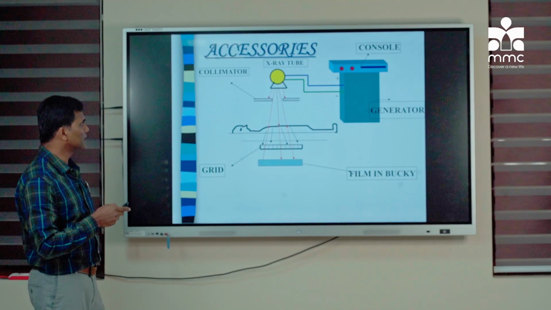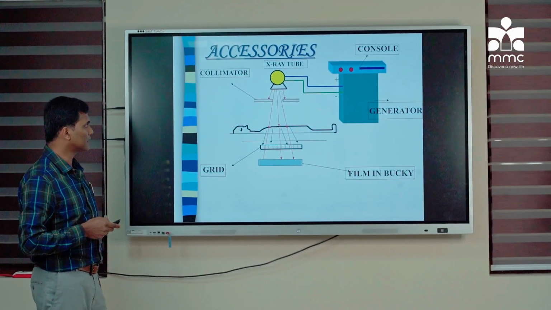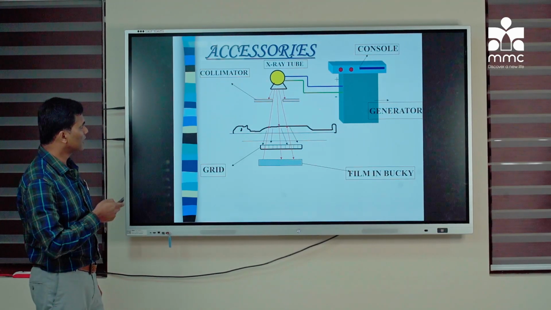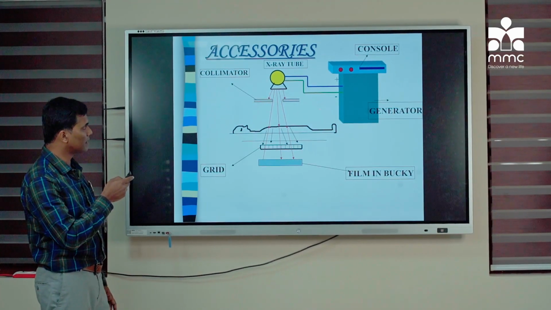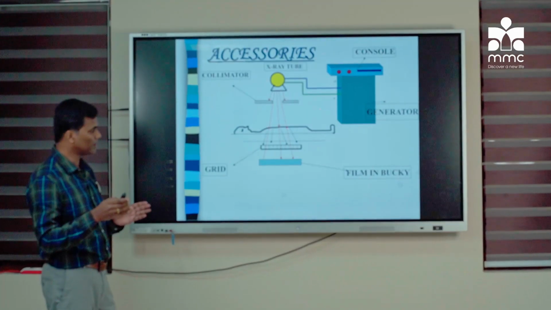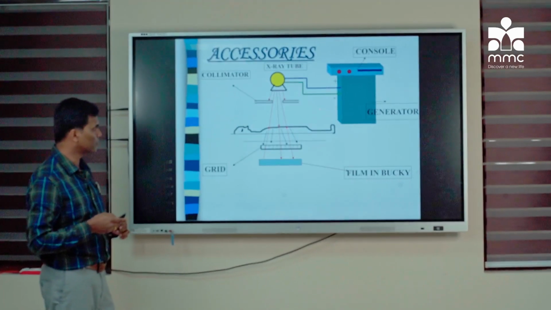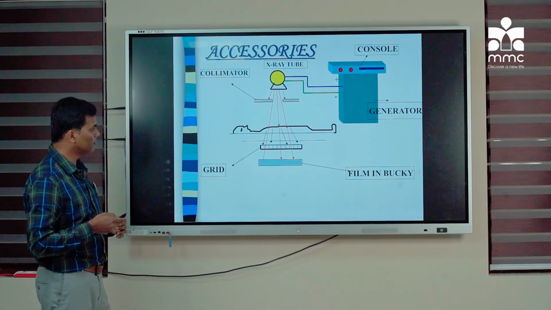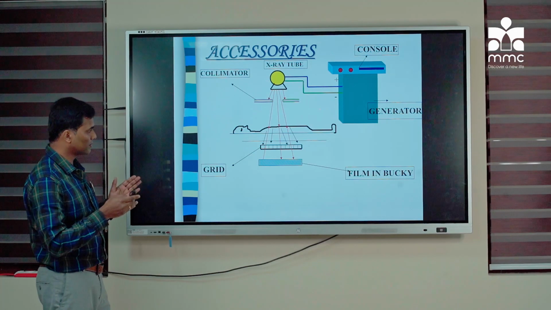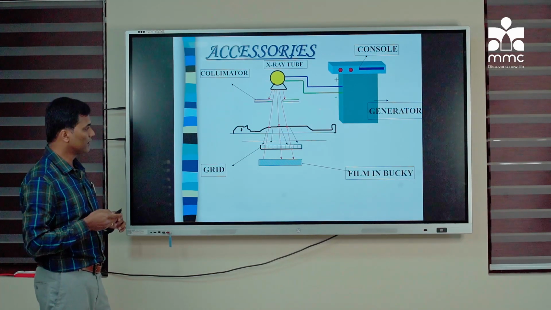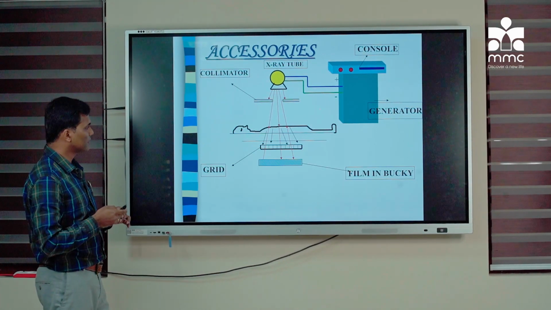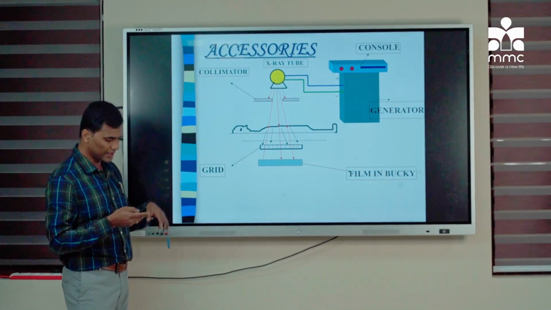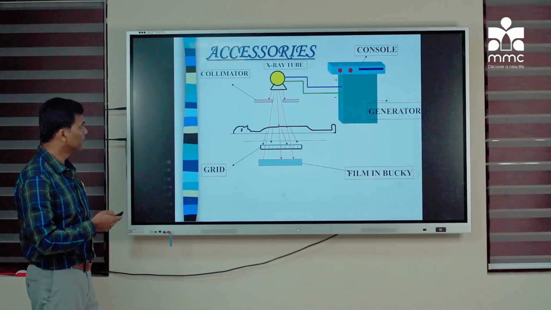These are some accessories in an X-ray setup. The yellow one is the X-ray tube. And then there will be a collimator which limits the amount of radiation, so that only the particular area of interest will be exposed. And then there will be a patient, and behind the patient there will be a grid. So both the grid and the film will be placed in a bucky. The role of the grid I'll explain later. So this is the basic structure of the X-ray setup.